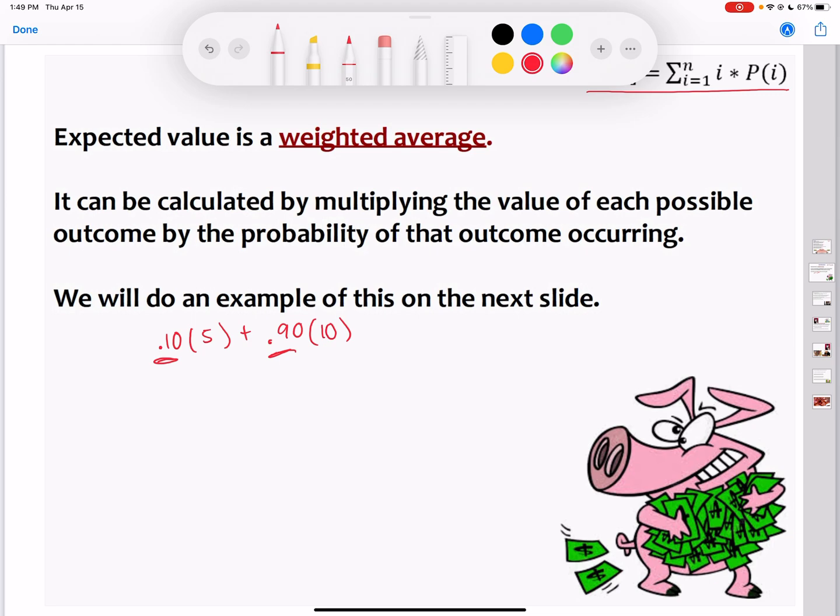If I were to lose money, I would have to subtract. So losing money subtracts from your expected value.